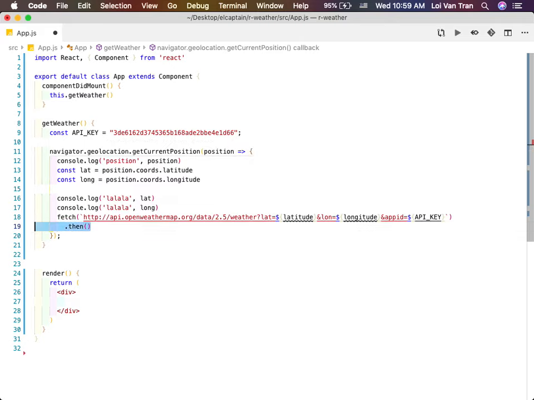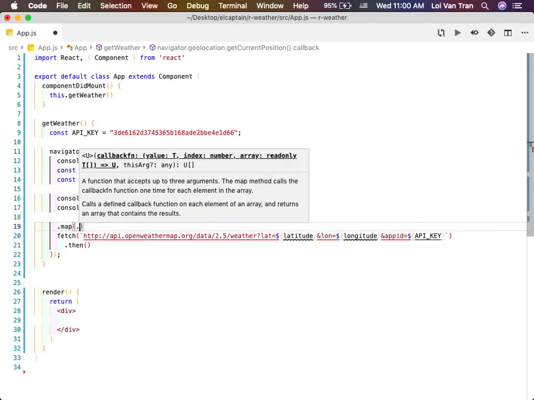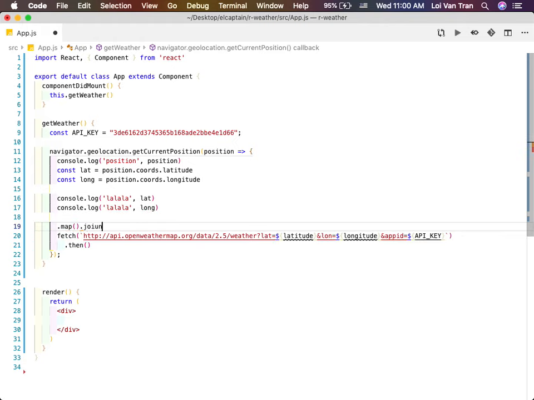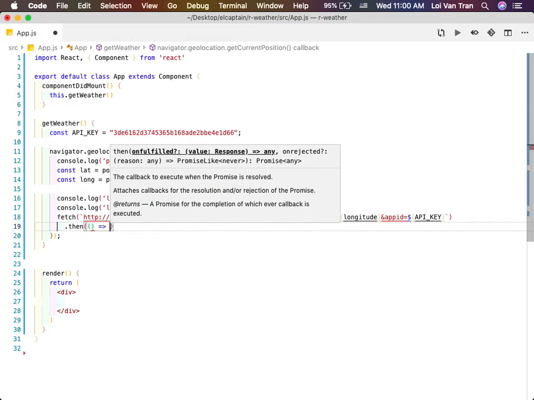Typically back in the day, it's a series of callbacks. Those of you who have done research on this and remember what I said last time, it's called callback hell. Basically, you know how sometimes we can do map, for example, and then join, a series of function calls in a row. That's exactly what we're about to do. So after our fetch returns here, we're gonna call another function on it, the then. So once this is done, then do this. This function call for then is simply going to take a callback.